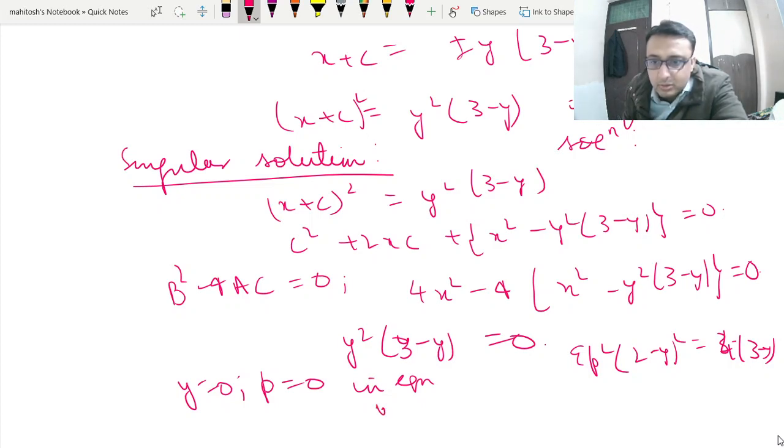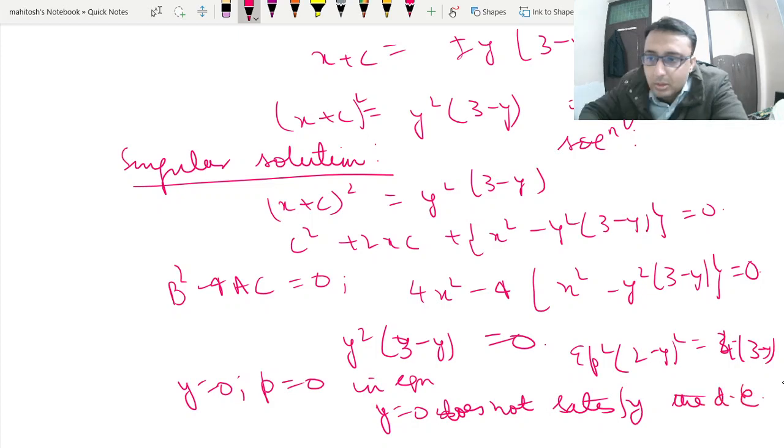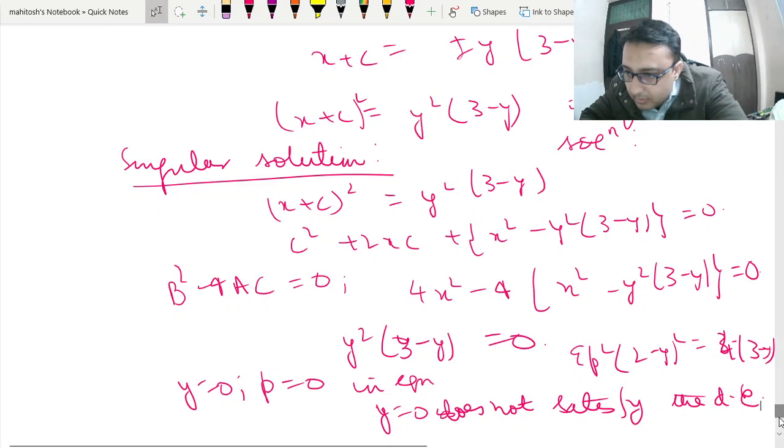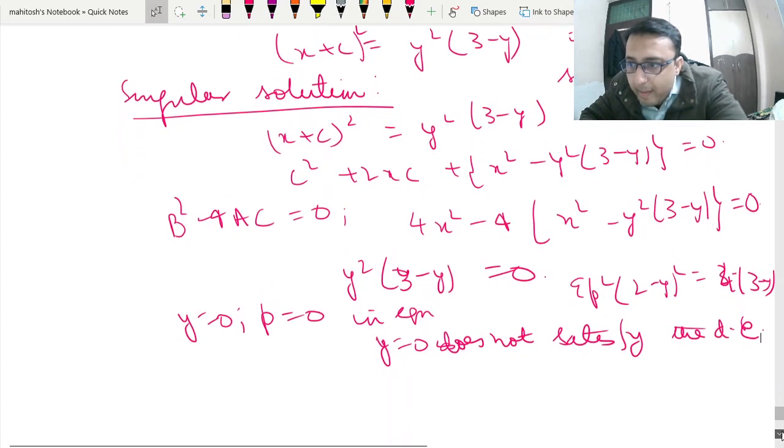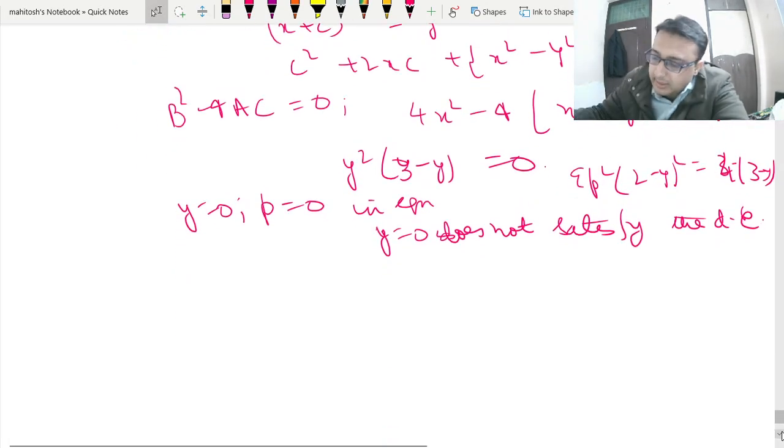So this y is equal to 0 doesn't satisfy the differential equation. So that is why y is equal to 0 is not a singular solution.